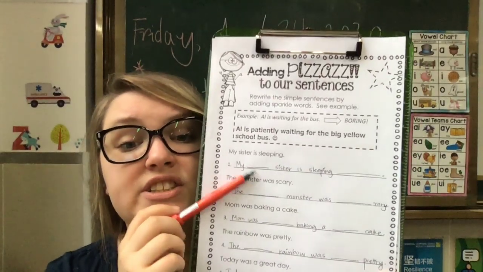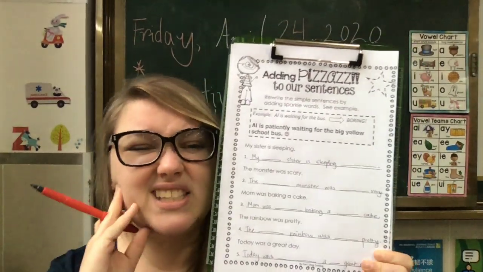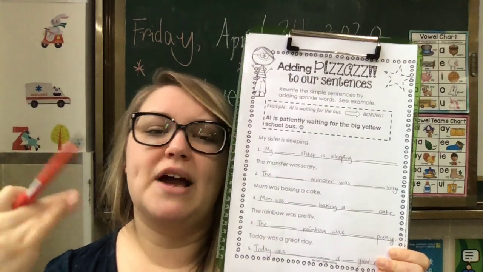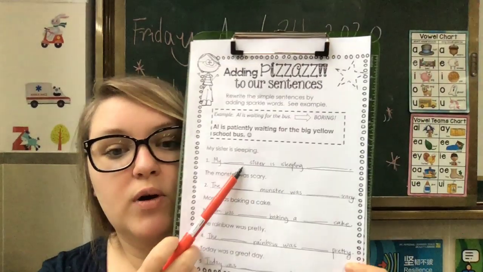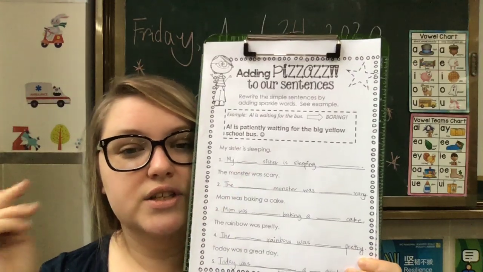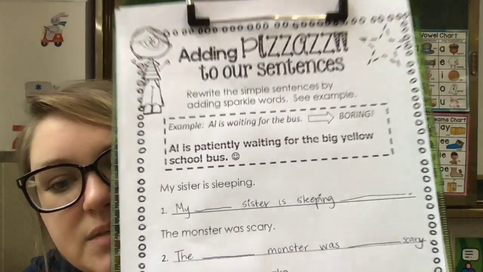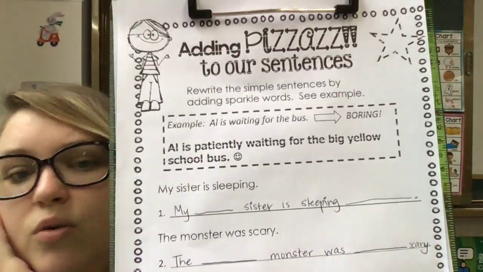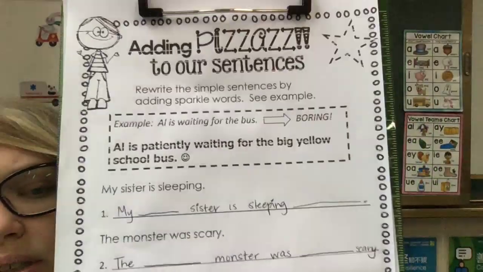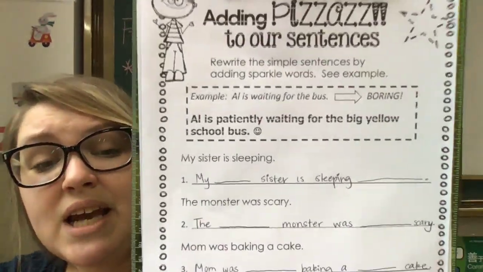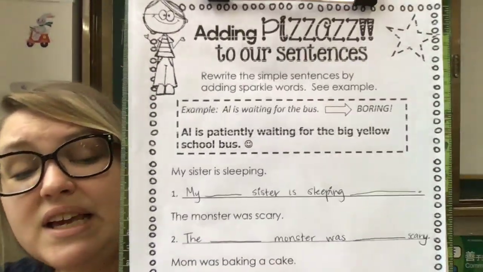Now, what I think we should do is for sister, always with adjectives, you always put the adjective before the noun, right? Or at least that's what we do now. I want you to practice putting adjectives before the noun. So, how could we describe our sister? My clever sister is sleeping. My funny sister is sleeping.